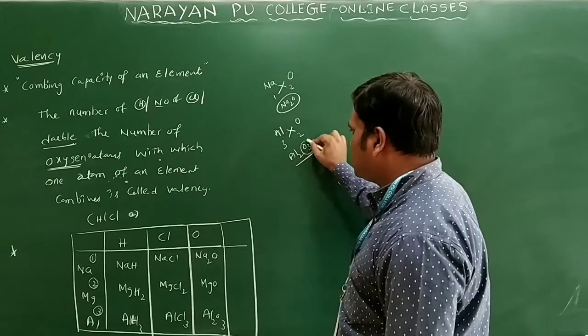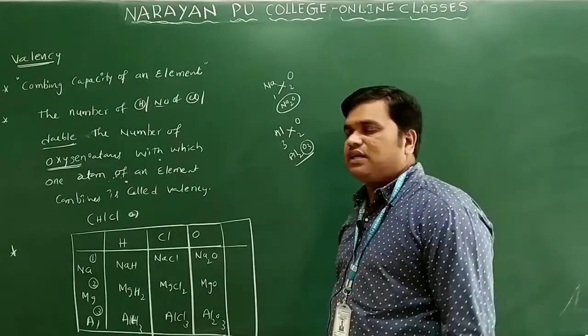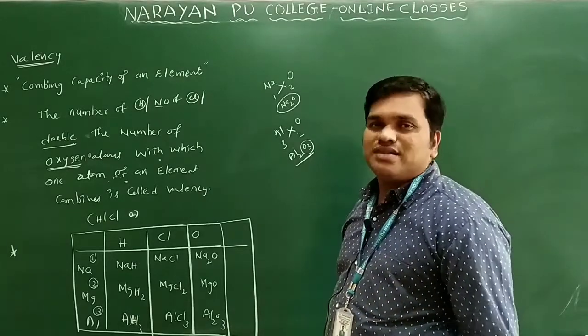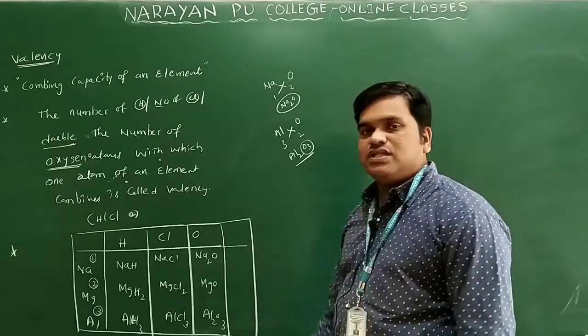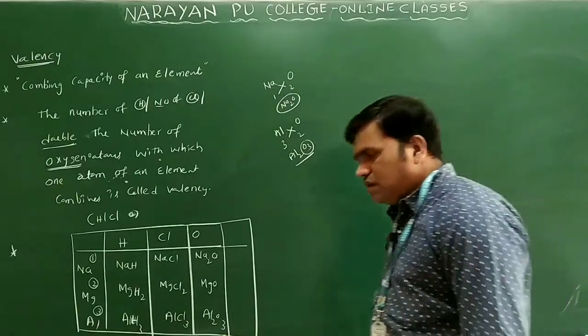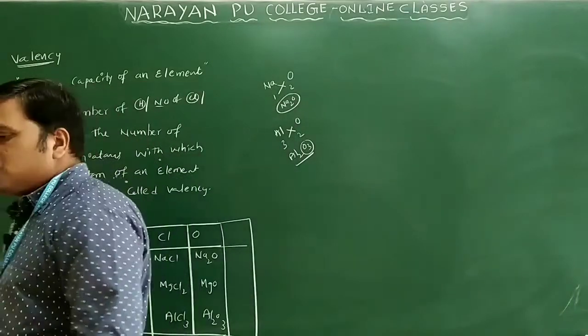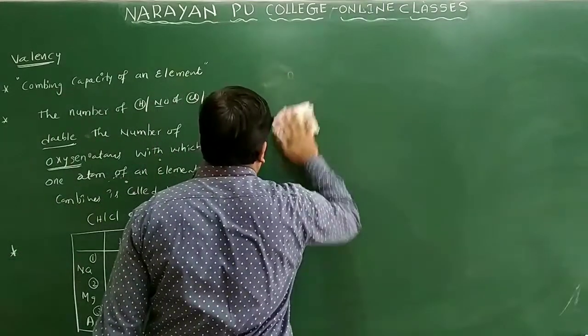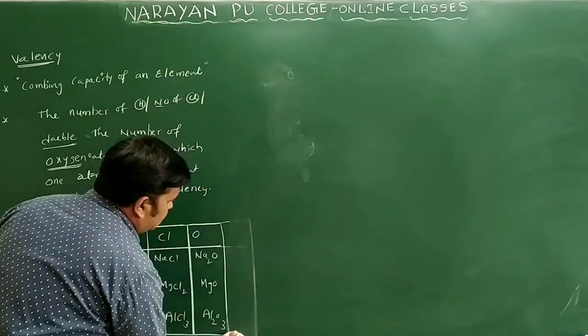Al2O3 only. 3 oxygens means 6 is there, and 2 aluminum, so each aluminum valence is 3. 2 into 3, what? 6 only. So we can say, what is the valence of aluminum? 3, from this example only. Clear now? So this is regarding the valency of an element, by taking one of the general examples for this compound.